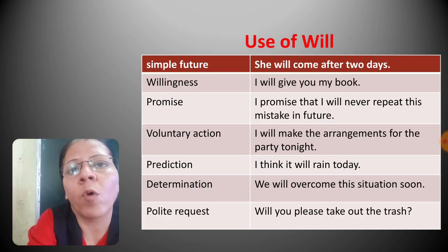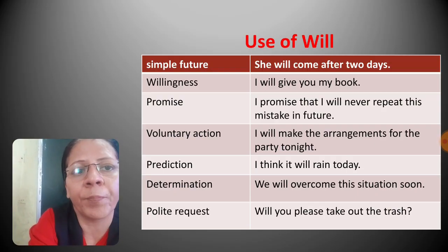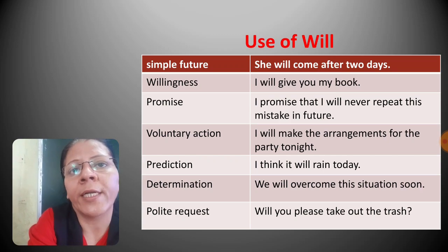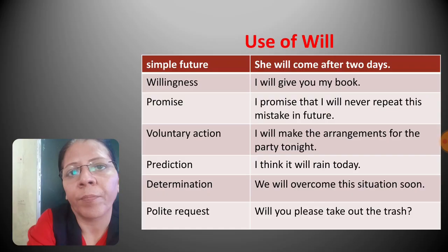So here you are voluntarily ready to do it. So to show voluntary action, we use will. Next is prediction. When you predict something, it means you are not sure or you don't have any proof that something is going to happen, but you predict it. So for prediction, we use will.